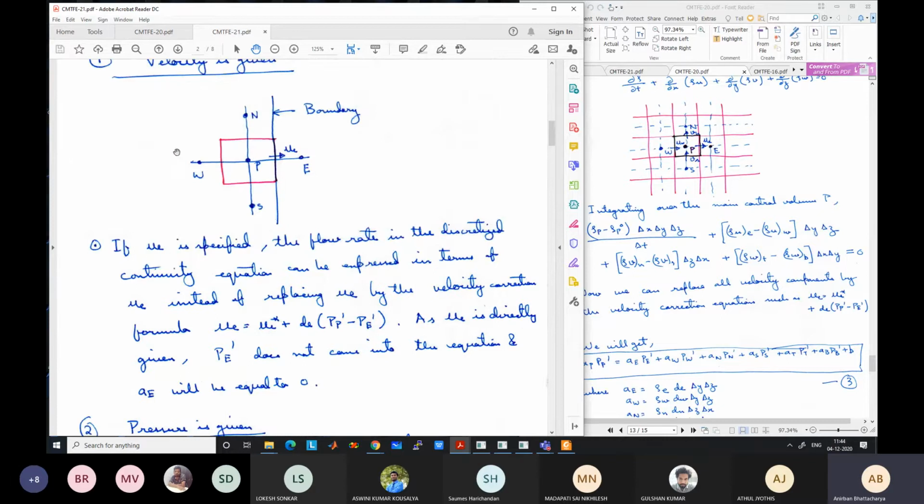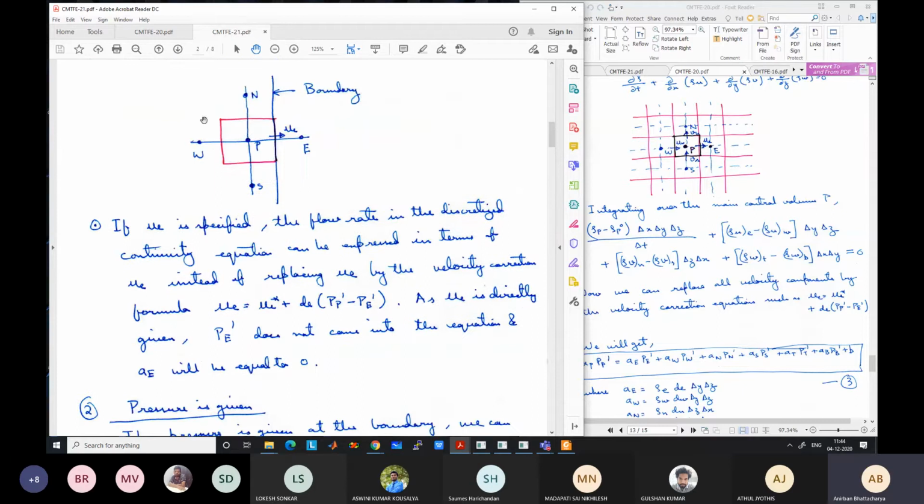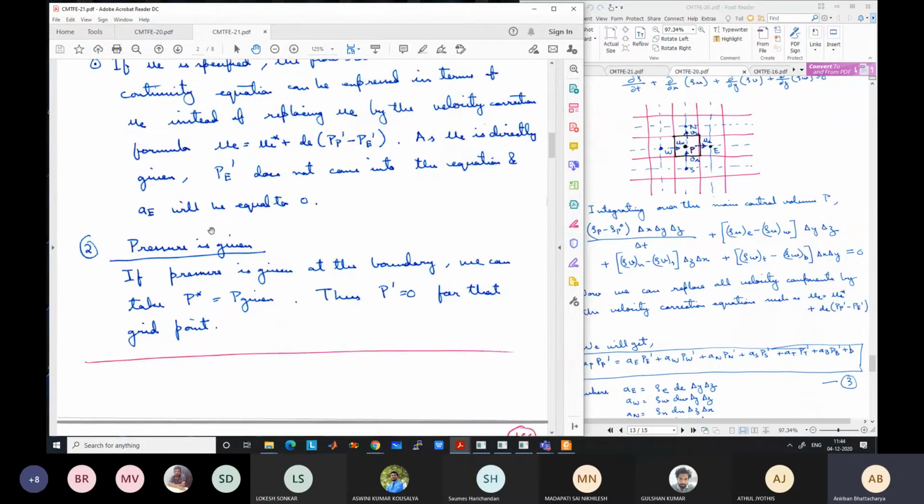We can solve for the other internal grid points, but for all the boundary grid points, the P dash is 0 because the actual pressure is already known. So P star is equal to the actual pressure, so all the P dash here is 0. And using this P dash, you can solve the internal grid points. So this is how we have to give the boundary conditions for the pressure correction equation.